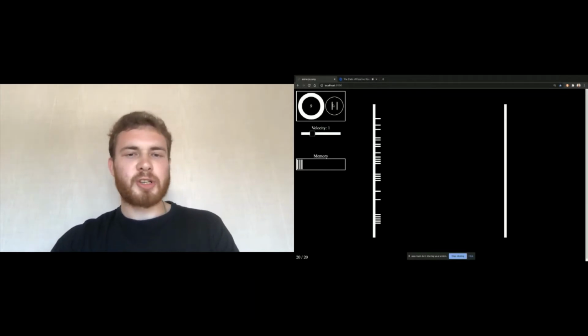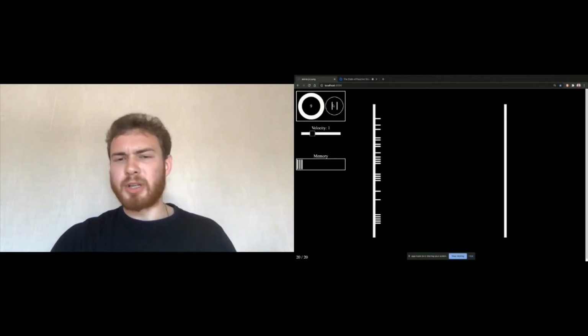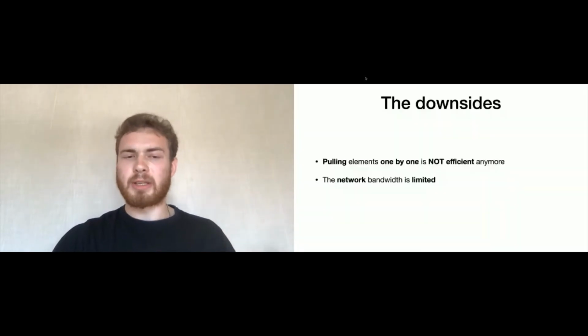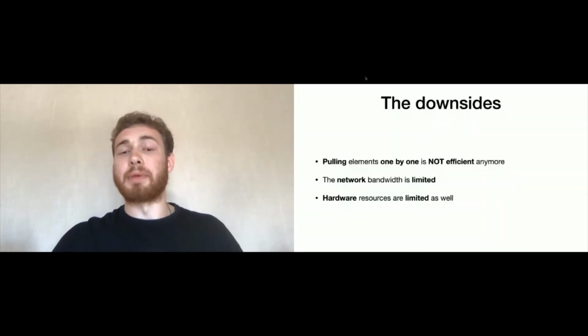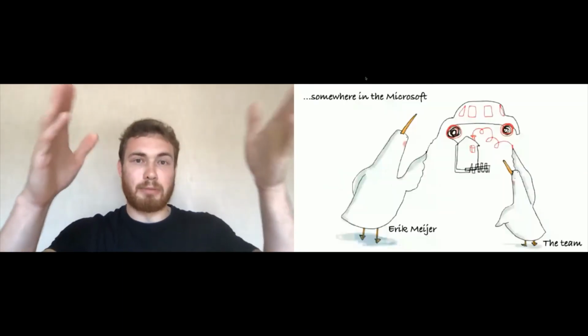So engineers were thinking. Actually, the same problem appeared at Microsoft. Let me just remind you of the downsides. Polling is not good because it's not efficient when it comes to network. Network has limits in bandwidth, and hardware has limits in memory. So all these problems appeared at Microsoft. Again, at Microsoft, right?